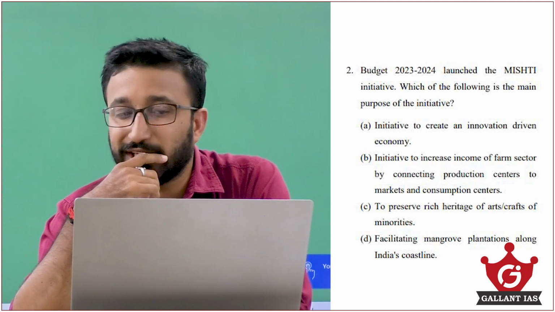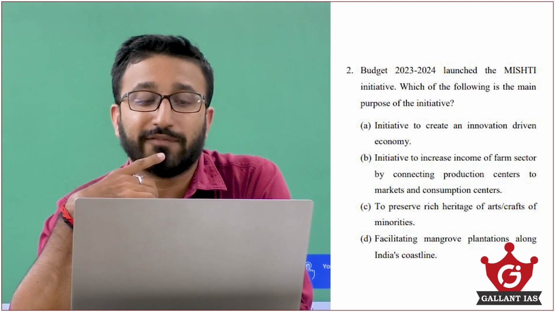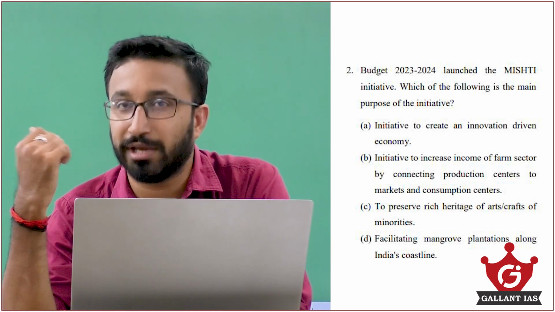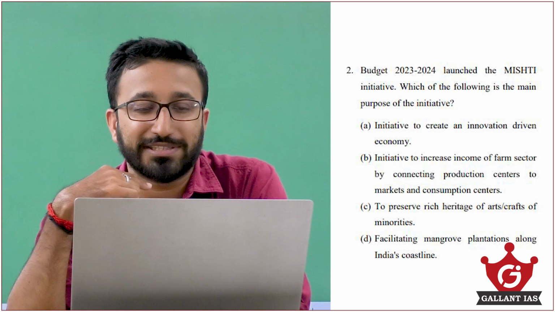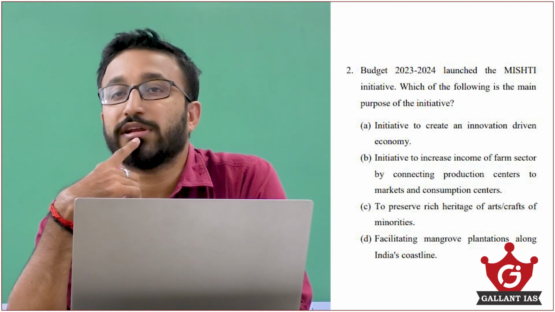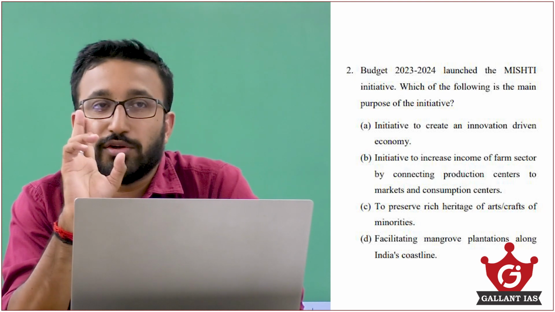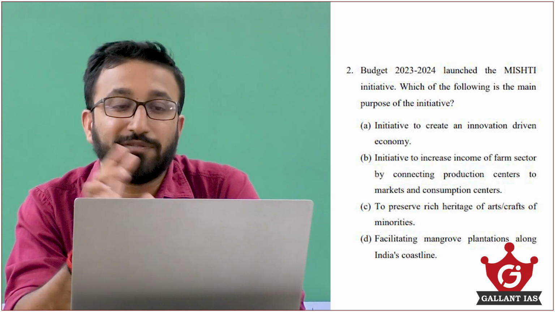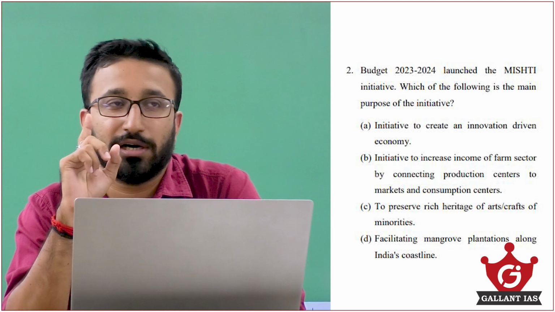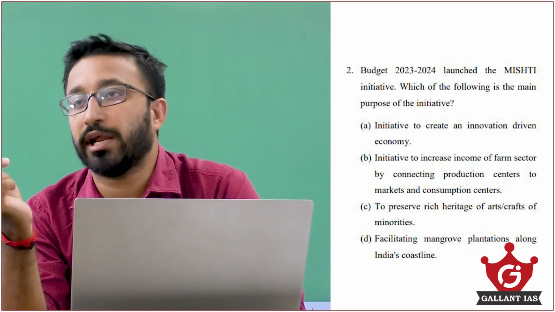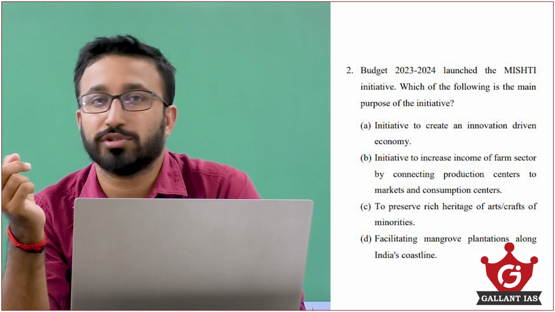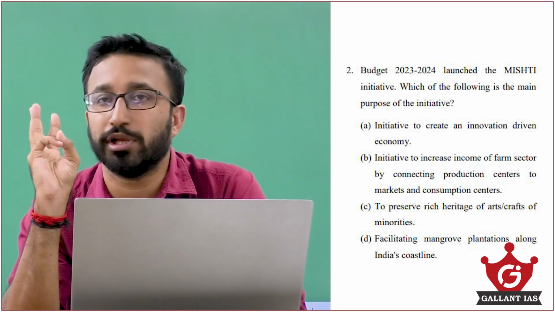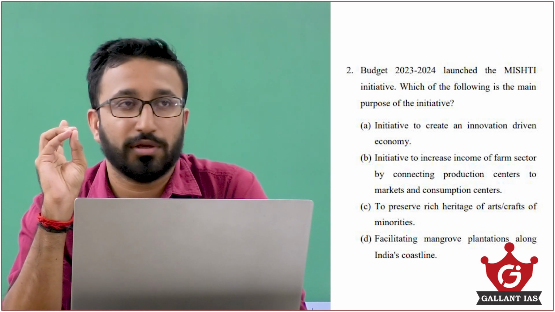The next one, to preserve the rich heritage of arts and craft of minorities. So M, minority. That can be a possibility. Then the next one, facilitating mangrove plantations along India's coastline. If such a question comes, relate it to environment and ecology. I have already told you, most questions will be asked from polity, economics and environment.